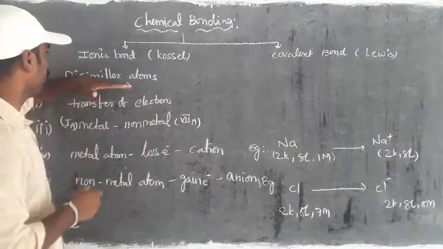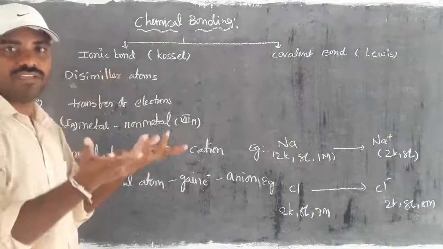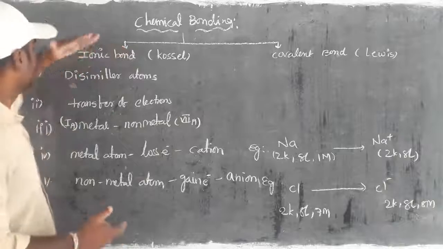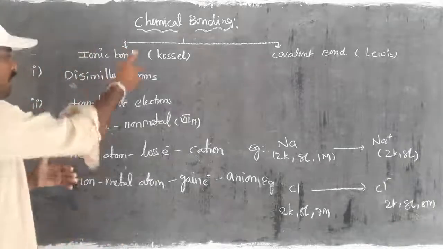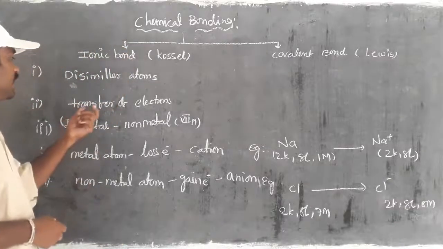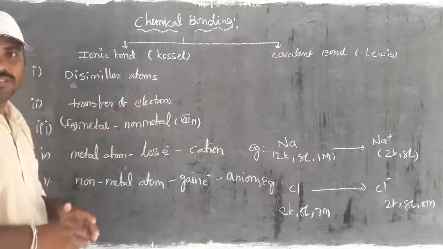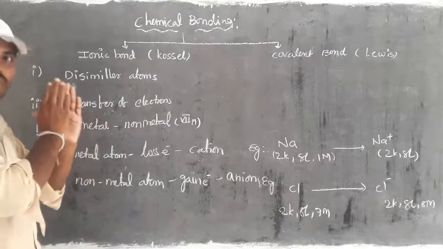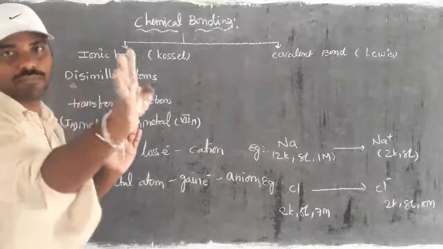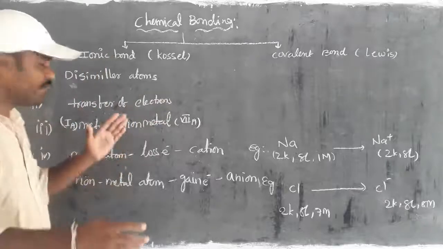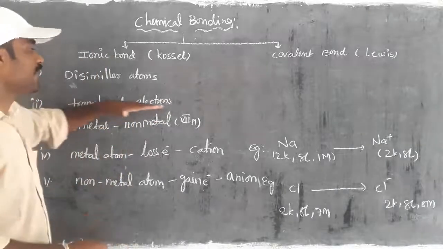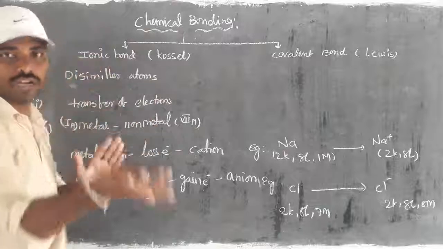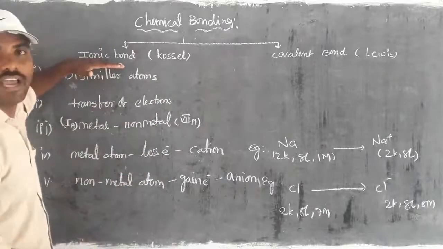Second, how is the bond formed? By transfer of electrons, meaning an electron moves completely from one atom to another atom. That causes the ionic bond.